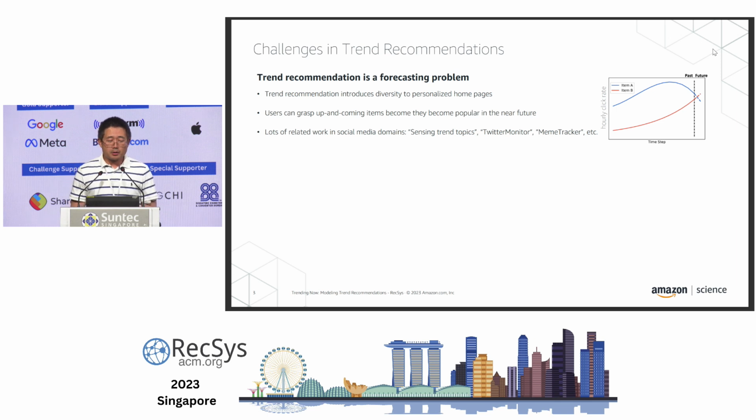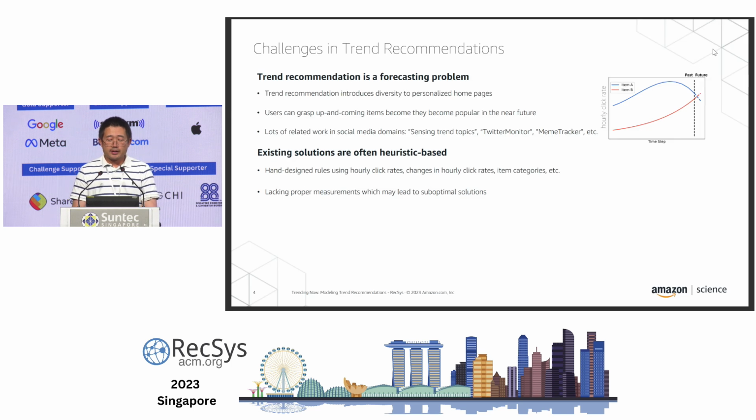There are a lot of related works in social media domains, such as sensing trend topics, Twitter Monitor, meme tracker, etc. But they're not as popular in the recommendation spaces. Now, the existing solutions in recommendation systems are often heuristic-based. They are often hand-designed rules using hourly click rates, changes in hourly click rates, item category features, etc. Because these are hand-designed, often we lack proper measurements, which could lead to suboptimal solutions.